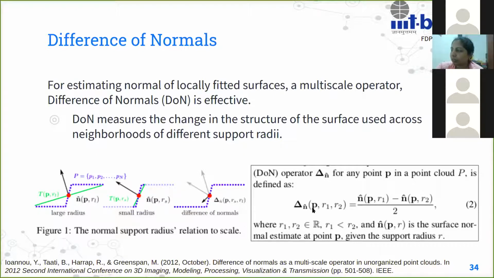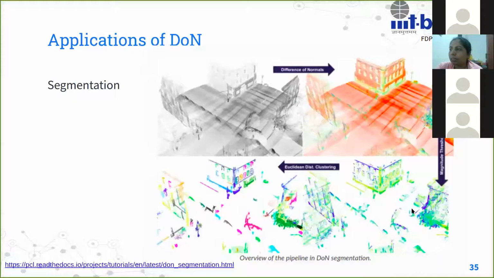So this is the difference between the normals. So it's a vector difference. There are other things that one must worry about, that the normals are in the same direction and all of that. So there are some corrections we can do for all of those things. So this difference of normal will also help in segmentation.